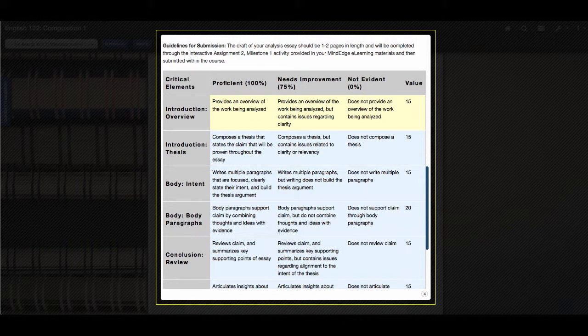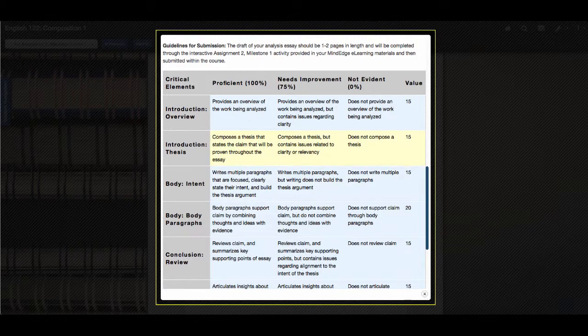You're going to need to write an introduction, which is the first paragraph of your essay. It needs to include an overview of the work being analyzed, who wrote it, what you're talking about, and all the background information that leads up to your thesis. So you do need to include your thesis in that first paragraph.